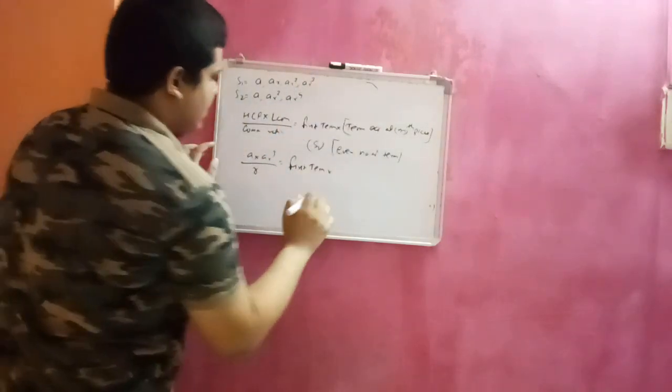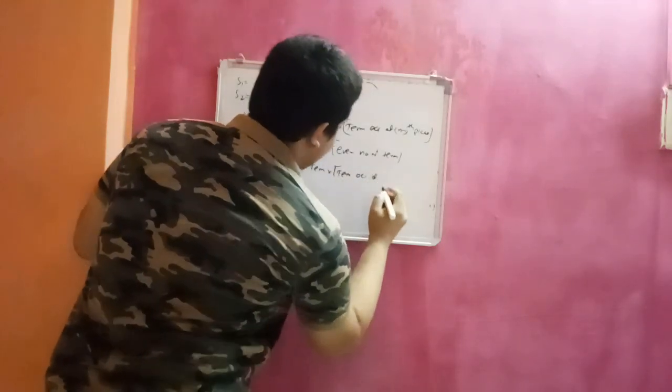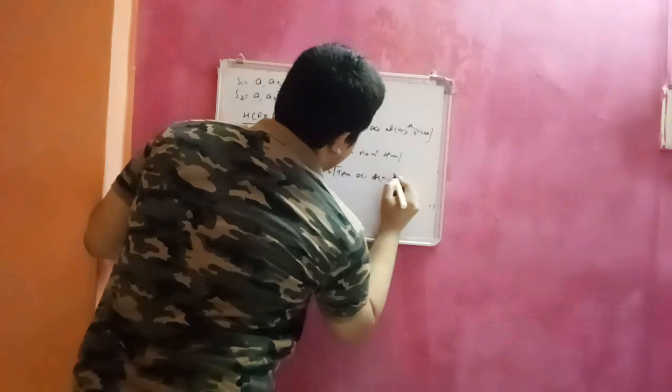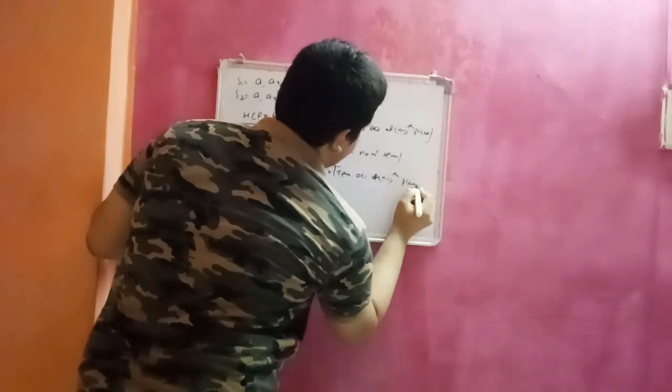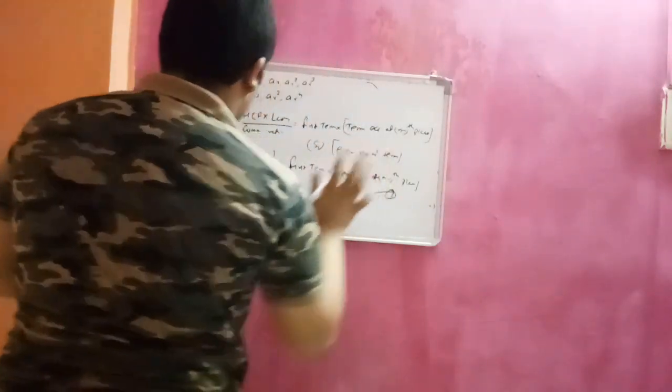I write this as the same term occurring at n-1 place. Let this be the first equation.